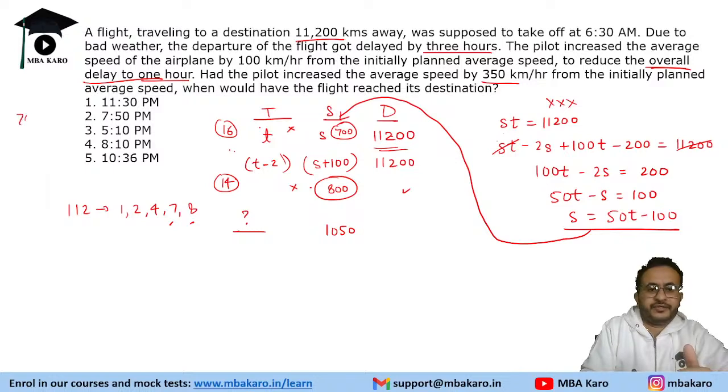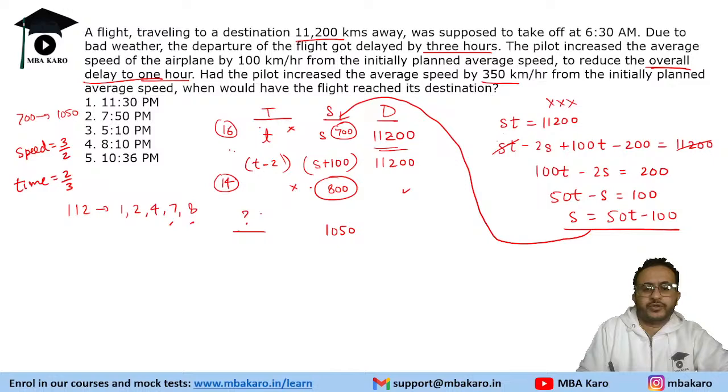Now 700 to 1050 is a 50% increase, or 1.5 times. So the speed ratio is 3 by 2 times, and time taken will be 2 by 3 of 16. So 16 into 2 by 3 is 32 by 3 hours.